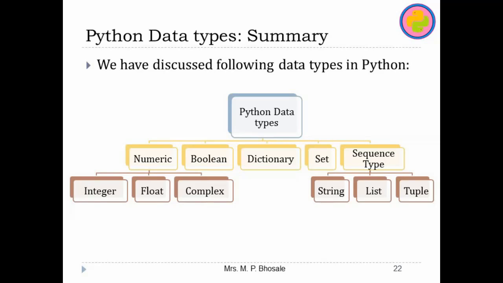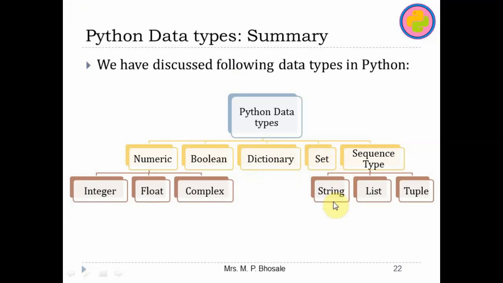Now we have to remember that dictionaries are mutable, their values are mutable and the keys are immutable. Sets are mutable but their values are immutable.